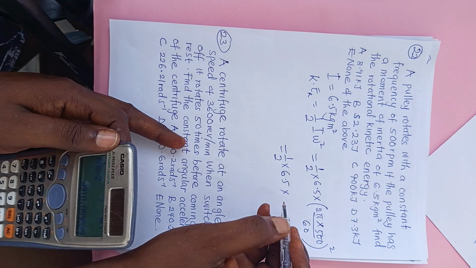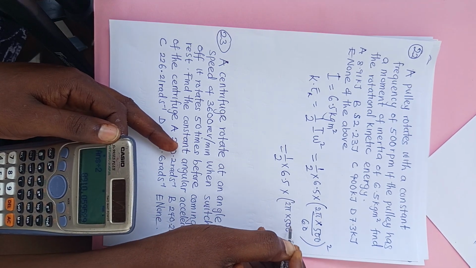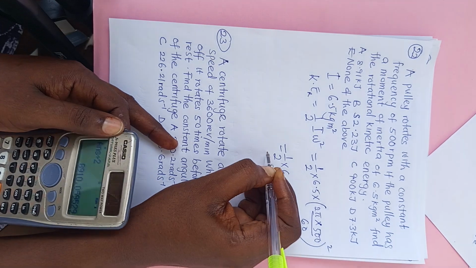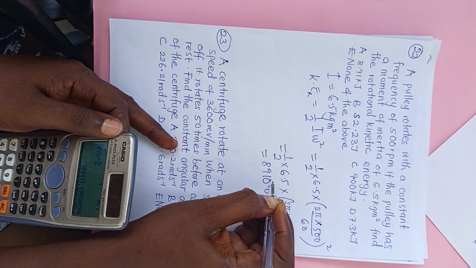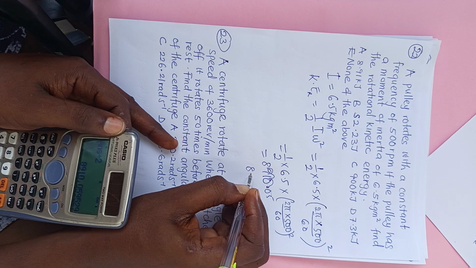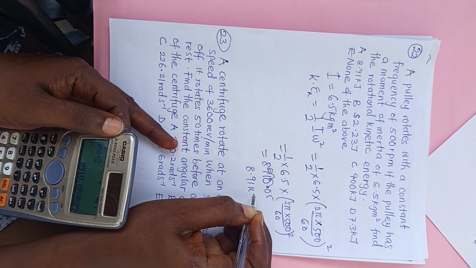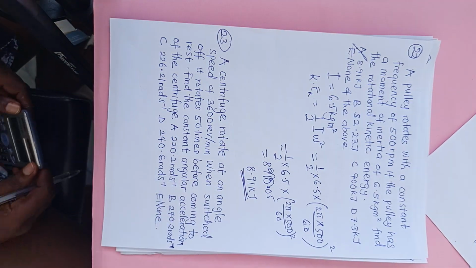So everything together gives us 8910.05, which is approximately 8.91 kilojoules. So I'll go with option A. Number 23.